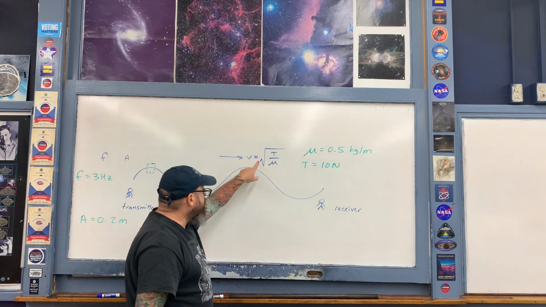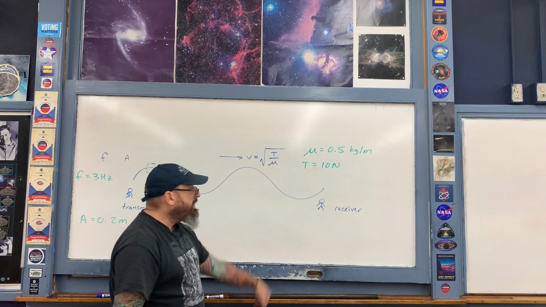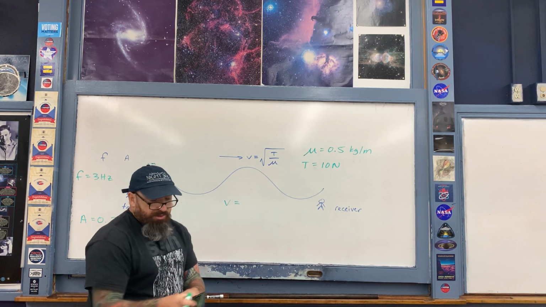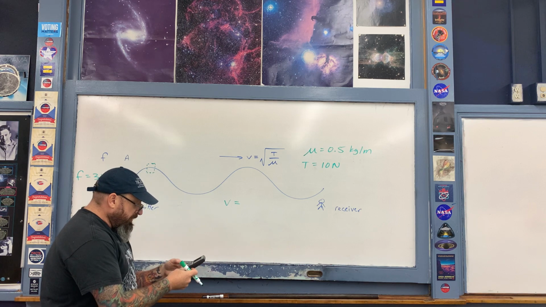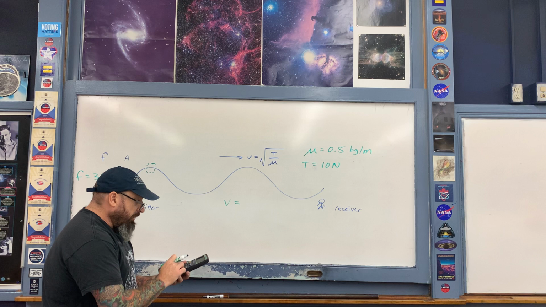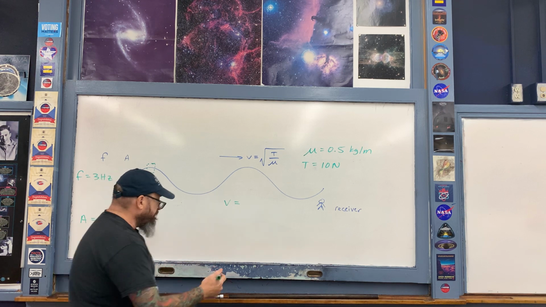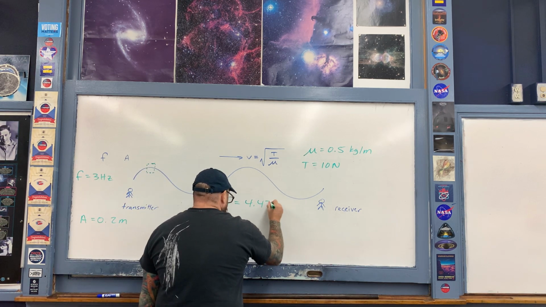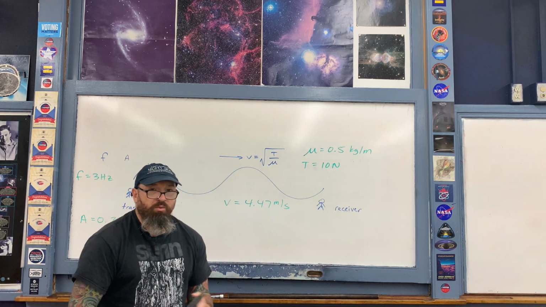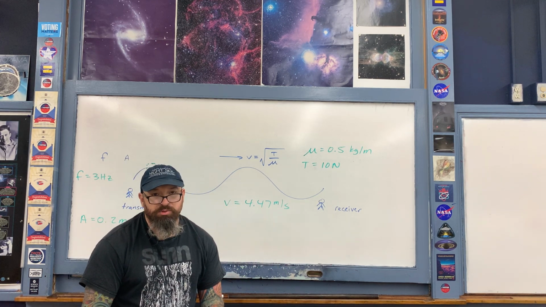Essentially, what we have to do here to calculate the power transmitted is a 2-step calculation. The first thing to do is to calculate the speed of the waves v based upon this expression here. So the speed, very simply, is the square root of 10 newtons divided by 0.5. And this works out to be about 4.47 meters per second. This is a typical number when you're talking about waves, for example, propagating through a spring.